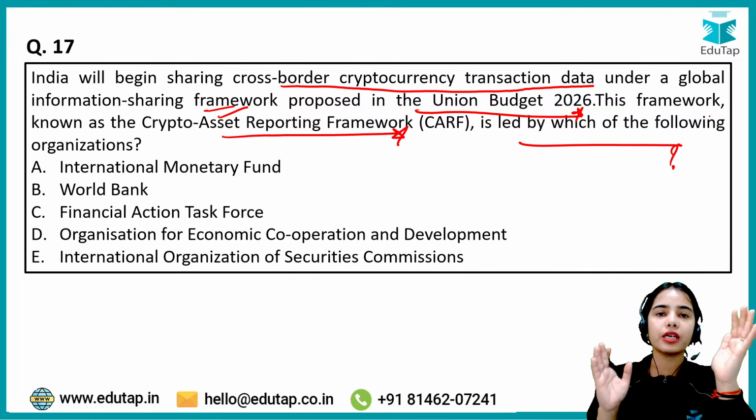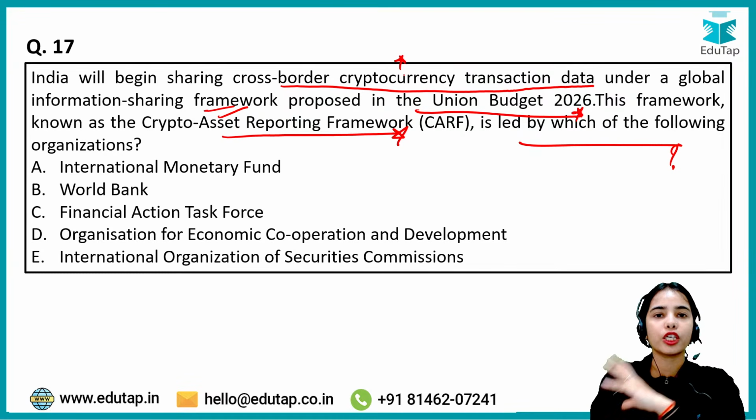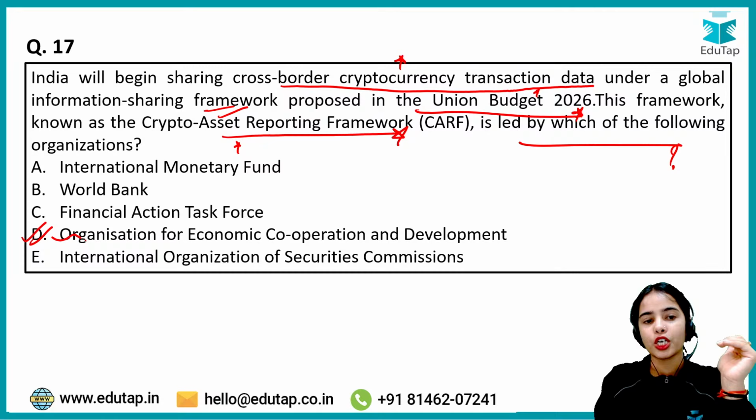So basically, India has agreed to share the cross-border cryptocurrency transaction data under the Global Information Sharing Framework. This has been proposed in the Union Budget 2026. This framework, known as the Crypto Asset Reporting Framework, is led by which of the following organizations? So this has been led by OECD. So this is the answer.